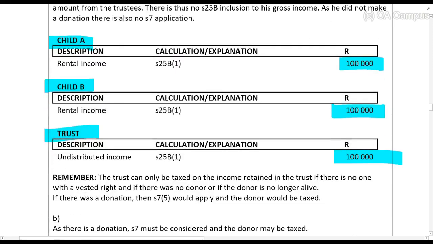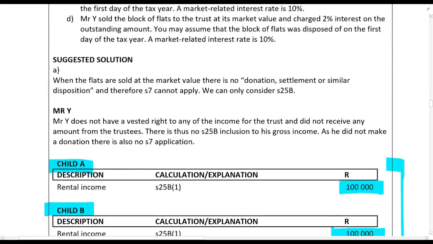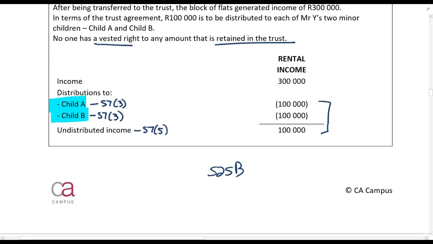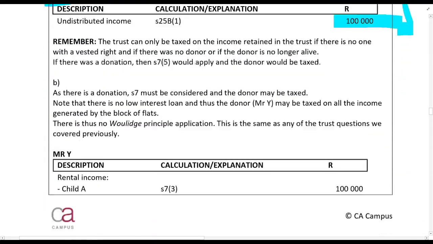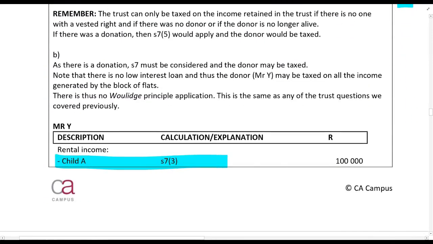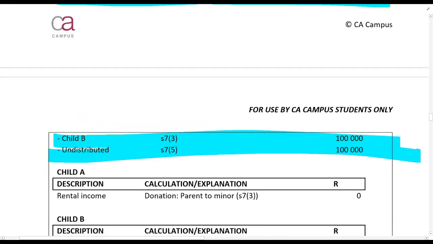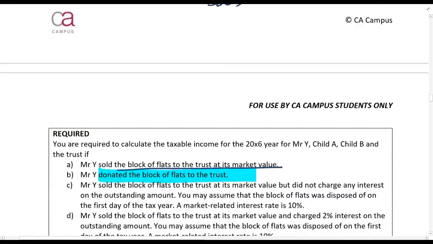Okay, so if you did not get this 100% correct, then you're not struggling with the Woulidge principle, you are struggling with the principle around trusts, and you should stop right now and go back. Right, what happens if Mr. Y donated the block of flats to the trust? If he donated it to the trust, then he's going to be taxed on all of these amounts. So there's child A, 100,000. So you see this is Mr. Y, he's getting taxed on it. Child B, and the undistributed income.